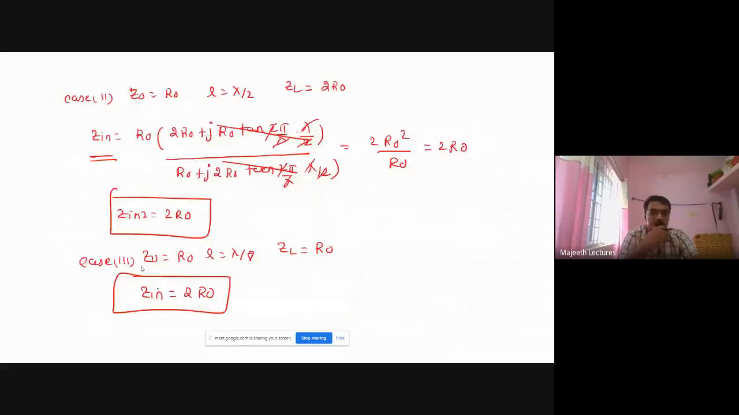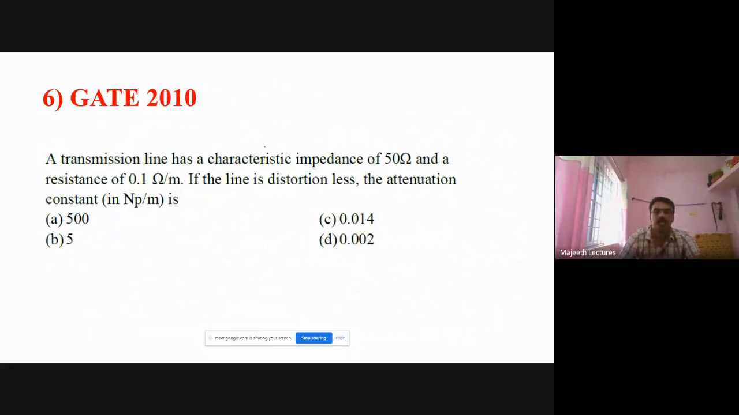Okay. Sixth one: a transmission line has a characteristic impedance of 50 ohm. So Z0 is equal to 50 ohm, and resistance R is equal to 0.1 ohm per meter. You see everything is with respect to length. If the line is distortionless, what is the attenuation constant? We know for a distortionless line, α is equal to √(RG). They have given only R. G we don't know; from Z0 we have to find it.